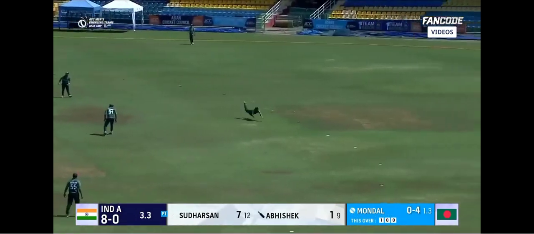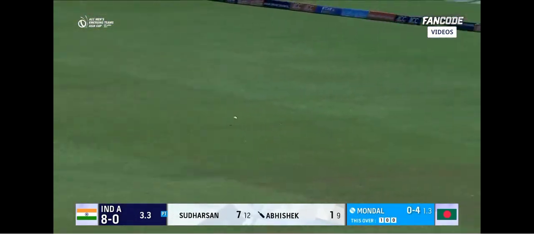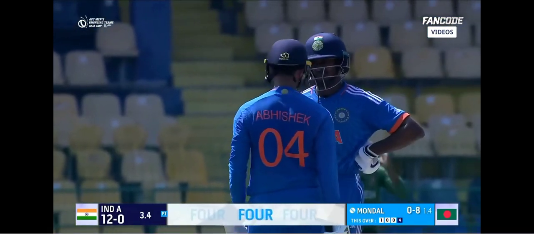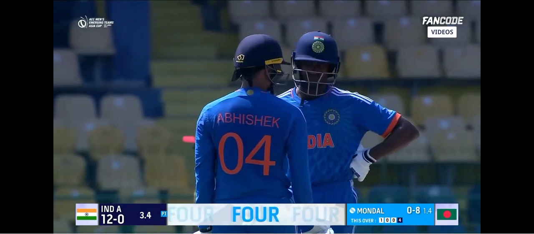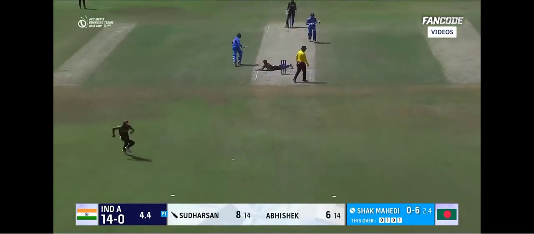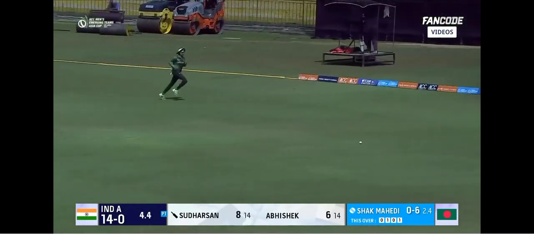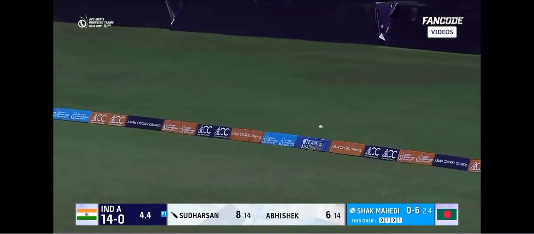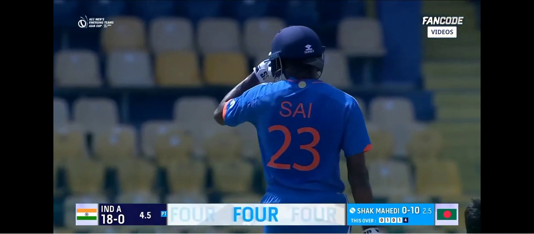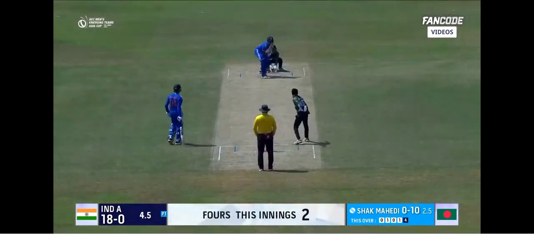He needs that elevation going all through the covers. This will be 4. And I'm reminded of those 3 boundaries he struck against Pakistan in that very first over. We're knocking on the doors of the national side, but this is well struck down the ground, and it will be 4. Sai Sudarshan showing that there's very, very little margin for error when you're bowling.